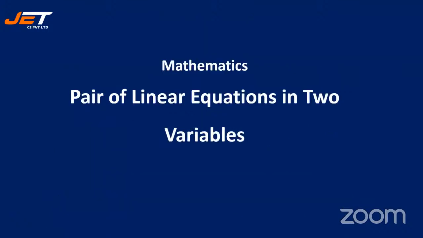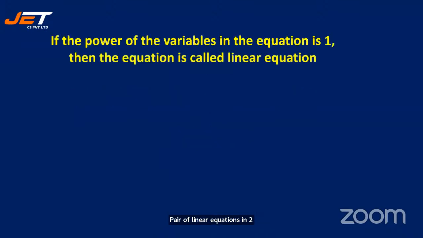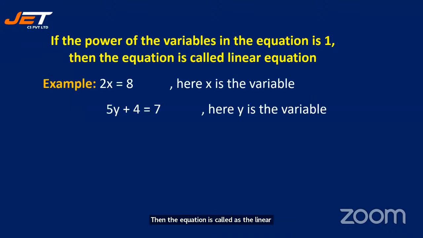Very good evening, students. Hope you all are doing very well. So today we will see in mathematics pair of linear equations in two variables. Before getting into the problems, let us quickly go through the introduction. If the power of the variables in the equation is 1, then the equation is called a linear equation. For example, 2x is equal to 8. Here x is the variable, and 8 is a constant.